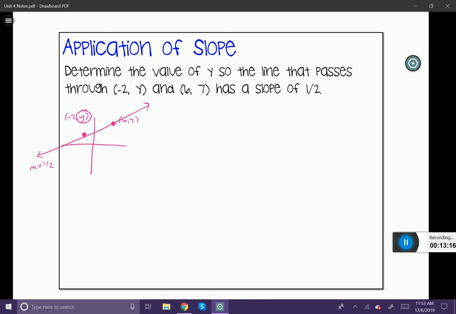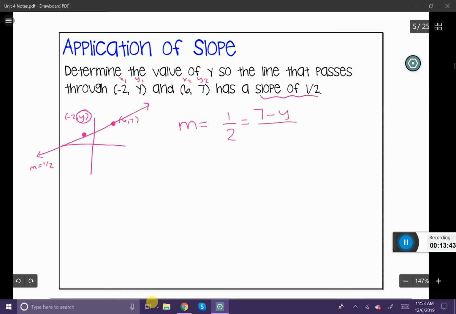So here's how we're going to do this. I'm going to set up my slope formula. M equals, and I'm going to take my coordinates, and just like before, label them x1, y1, x2, y2. Now, what's different in this problem is that I know the slope. So I can set it up as my slope of 1/2 is equal to y2 minus y1 over x2 minus x1.